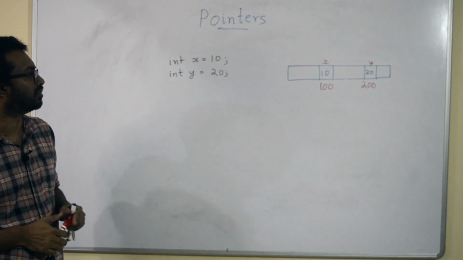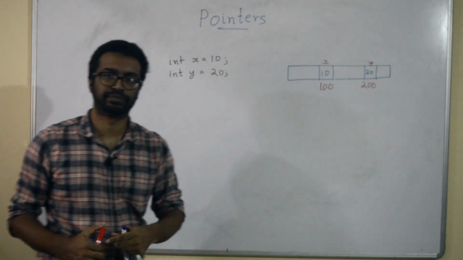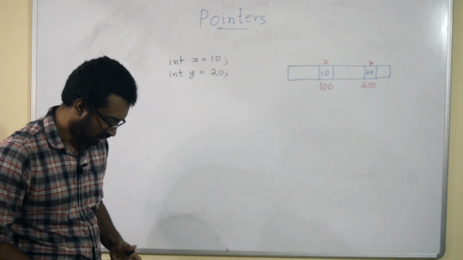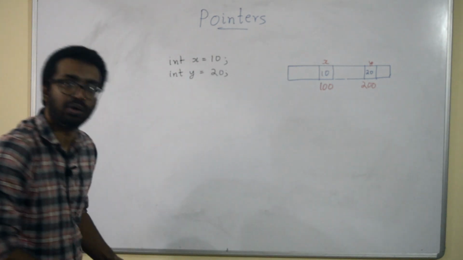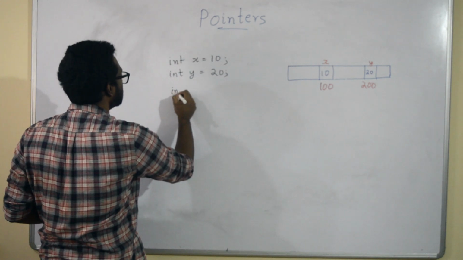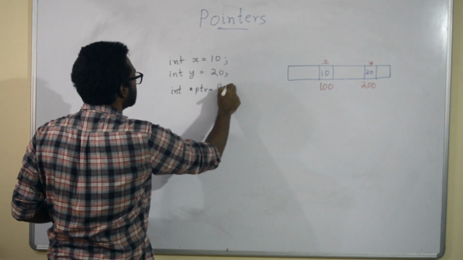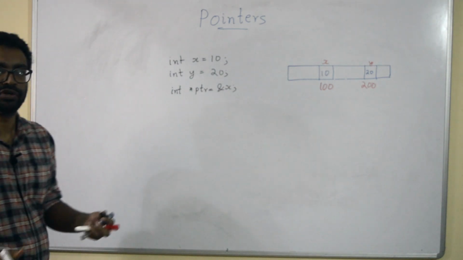So x and y are two locations holding 10 and 20, and the addresses are 100 and 200. Now I'm going to declare a pointer. What happens when I do this?